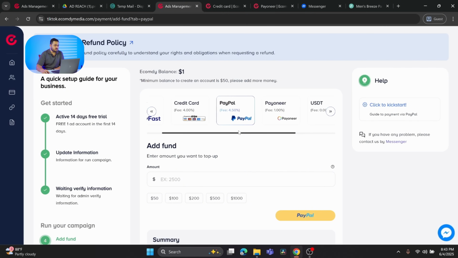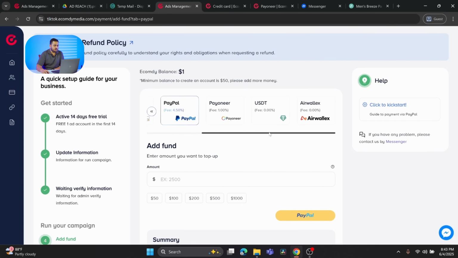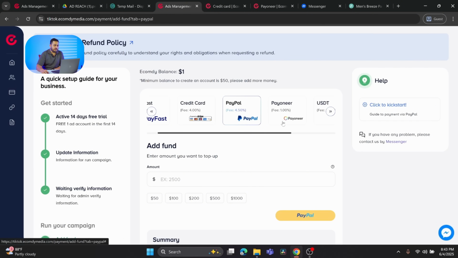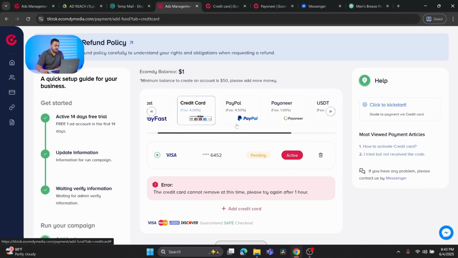For interested customers, what we offer is credit card, PayPal, Payoneer, USDT, and other wallets. My personal recommendation would be to use USDT because the fees are very low as compared to other platforms. However, you can use Payoneer as well, PayPal, and also attach your credit card.